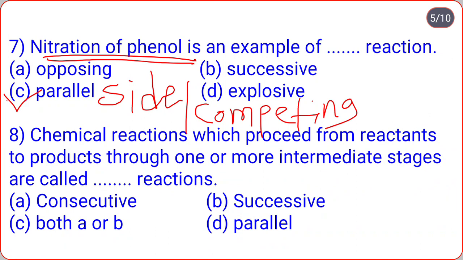The next, chemical reactions which proceed from reactants to products through one or more intermediate stages are called dash dash reaction. Consecutive, successive, both A and B, D parallel. So correct option is C, both A and B. That is, it is known as consecutive reaction or successive reaction.